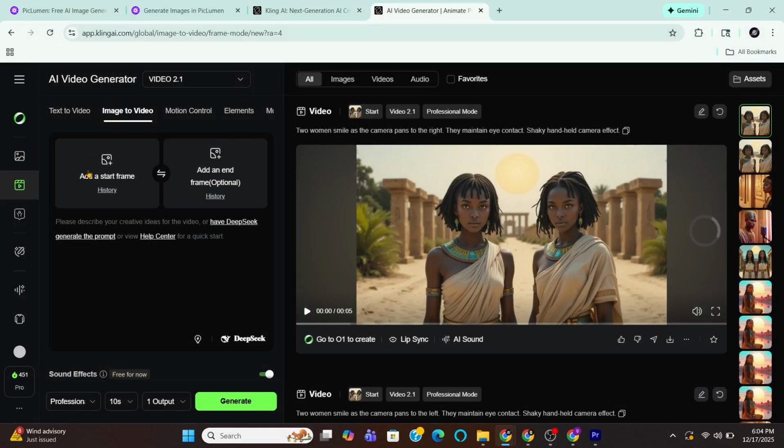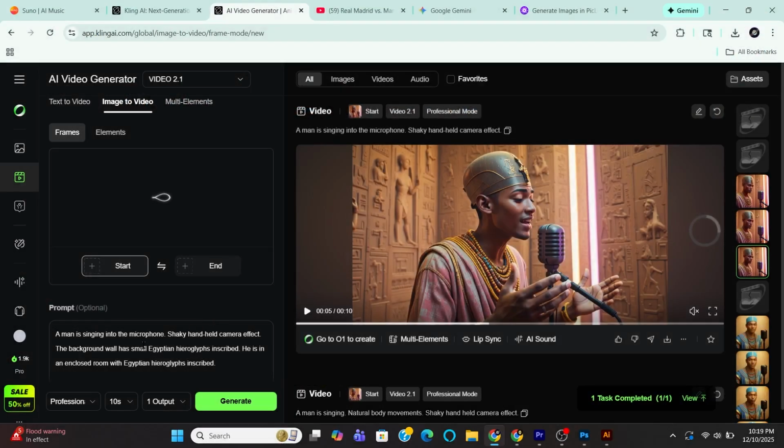Use the Start Frame option to upload your image. And change the settings below to Professional. Select 10 seconds and turn off sounds. I have now uploaded the edited image.